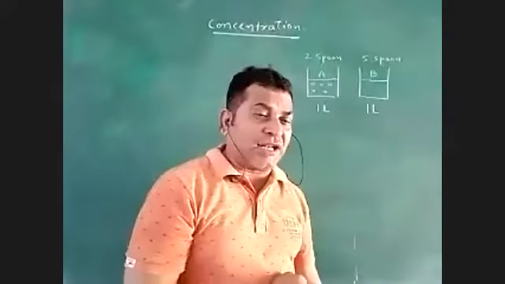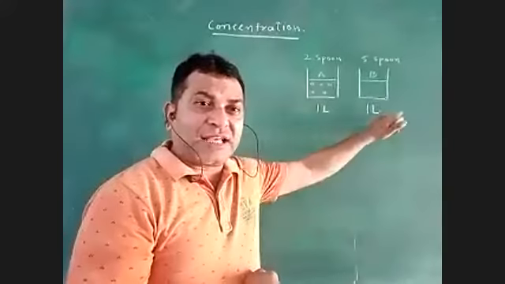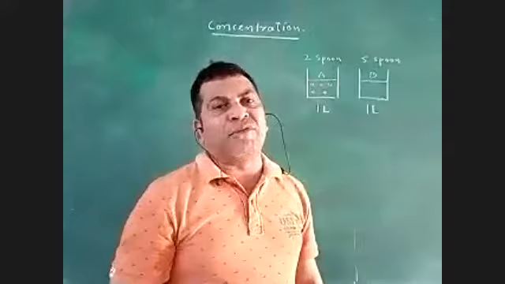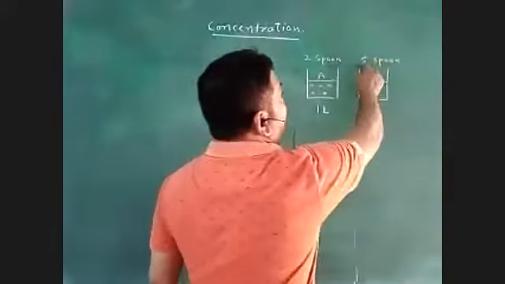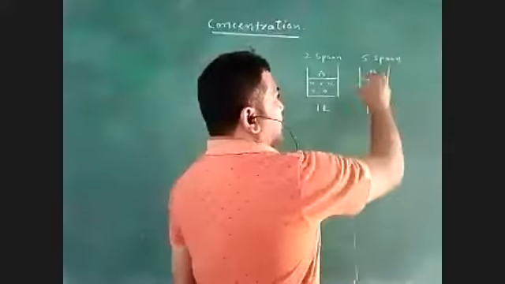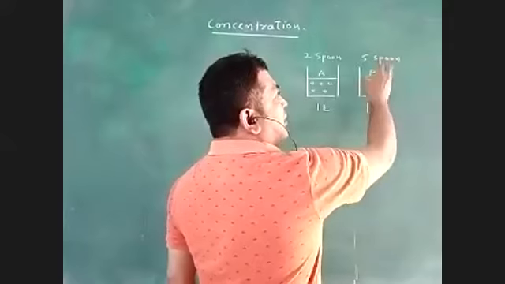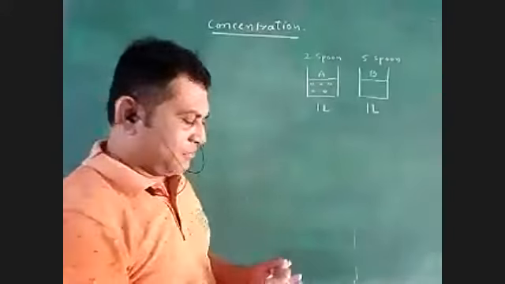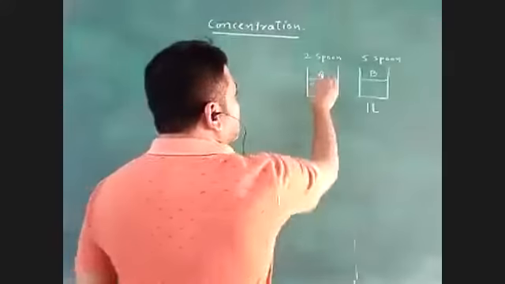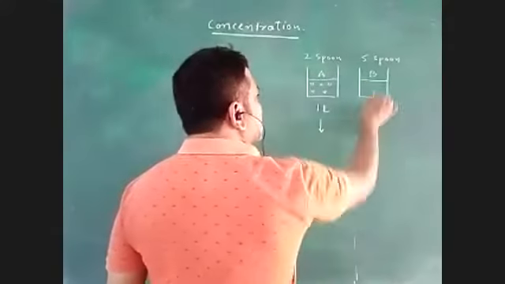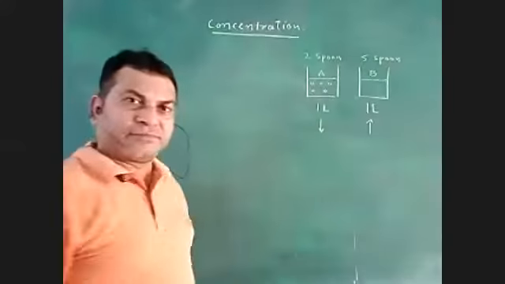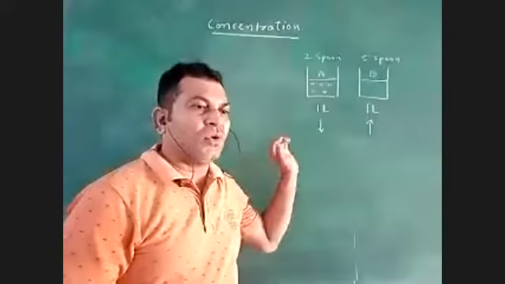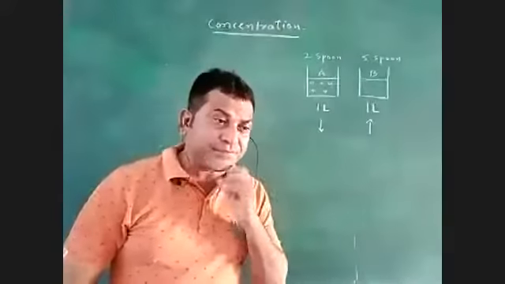Now, why do you say this? How did you know that this one is more sweet and this one is less sweet? So your argument will be that, sir, here 5 spoons, here 2 spoons, here more amount of sugar, that's why it will be sweeter. I can say that the concentration of this is less, the concentration of this is more. This has high concentration and this one has low concentration.